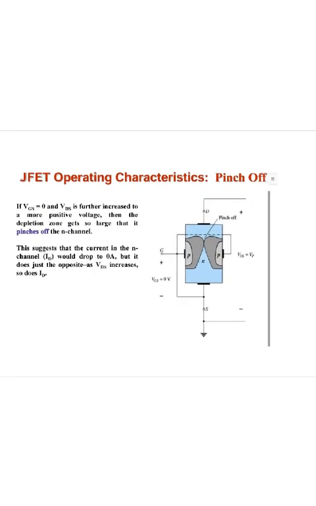JFET operation characteristics in the pinch-off region. When VGS is 0, VDS is increased further to a positive voltage. Then what happens? The depletion zone gets so large that you can see here it has pinched off the channel. This suggests that the current in the N channel, ID, would drop to 0, but it does just the opposite. As VDS increases, so does ID.